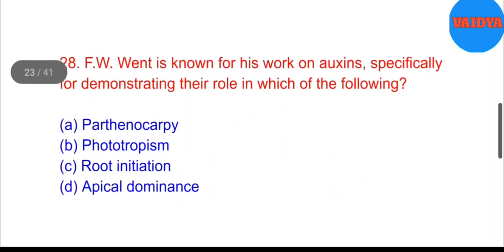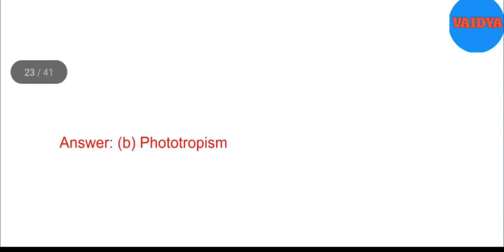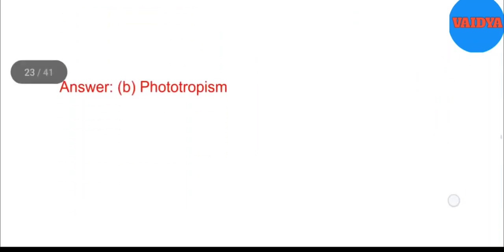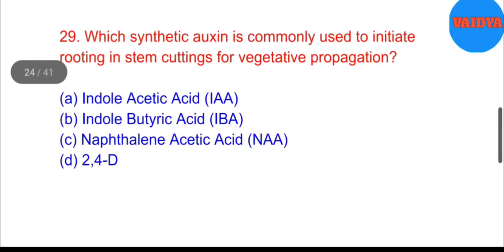28. F.W. Went is known for his work on auxins, specifically for demonstrating their role in which of the following? A. Parthenocarpy. B. Phototropism. C. Root initiation. D. Apical dominance. Answer: B. Phototropism.